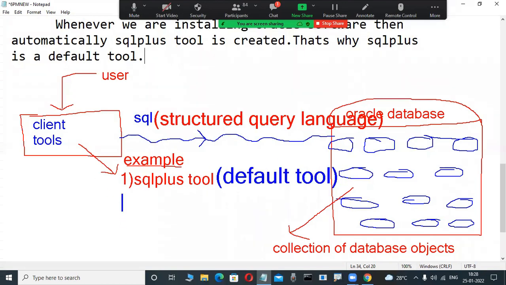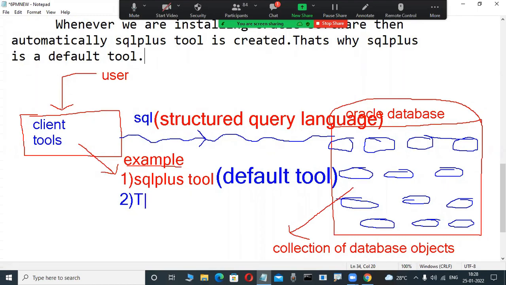The other tools are not default tools. In real-time projects, SQL Developer is regularly used. In some YouTube articles on Oracle, when we type SQL Developer, a GUI tool opens, which you install explicitly. Toad is also a tool that you install explicitly.